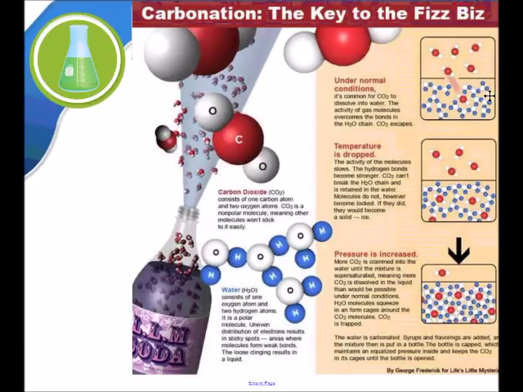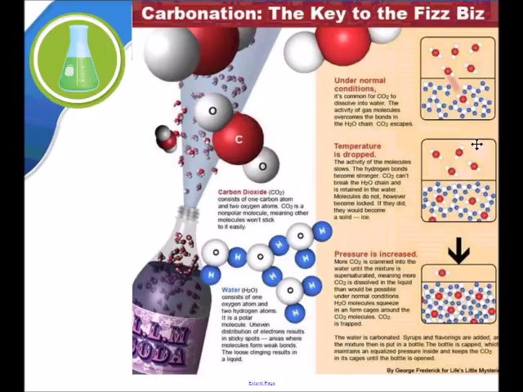Now, this is a great diagram that shows that relationship. Under normal conditions, it's common for CO2 to dissolve into water. Every once in a while, a carbon dioxide molecule will penetrate the surface of the water and be in solution. Now, if we drop the temperature, the activity of the molecule slows down and the hydrogen bonds become stronger.